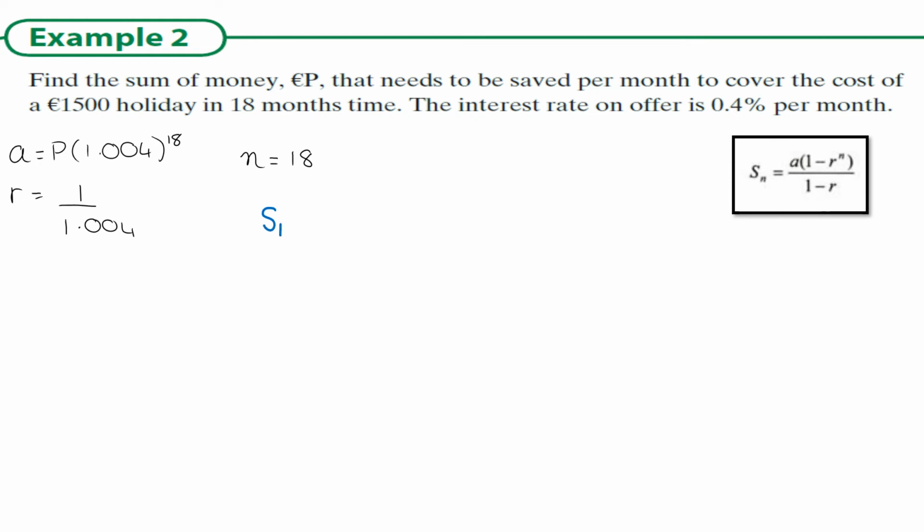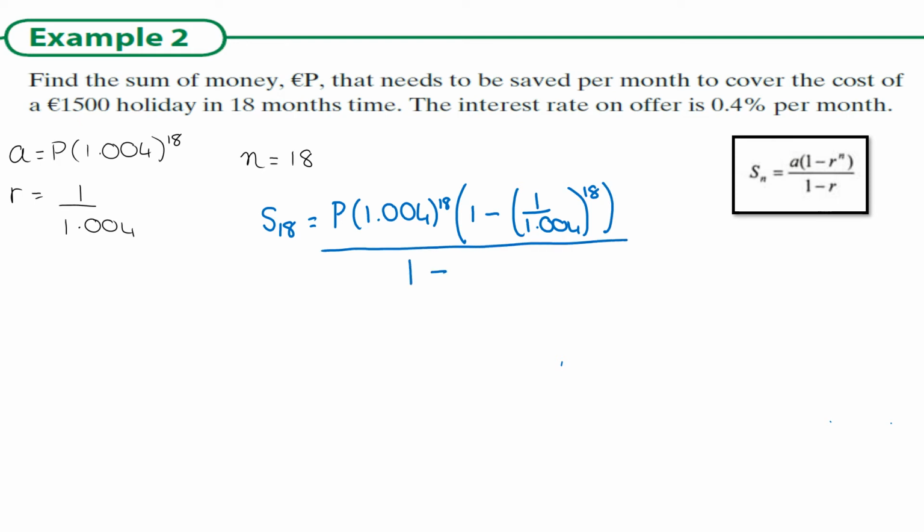Okay, so S18 is equal to A, which is P bracket 1.004 to the power of 18, times 1 minus, and again I'm always going to use a bracket when it's a fraction. In these cases, it's always going to be a fraction, to the power of n, which is 18, all over 1 minus 1 over 1.004. Now, we know that this actually equals 1,500. So I'm going to get rid of that equals, and I'm just going to do a dot dot here instead.